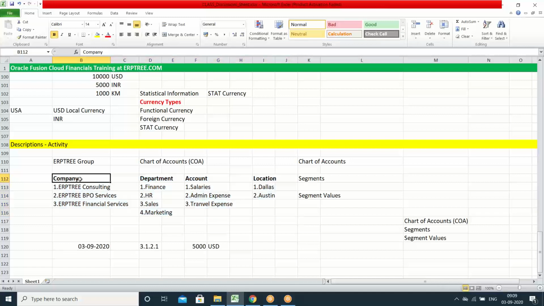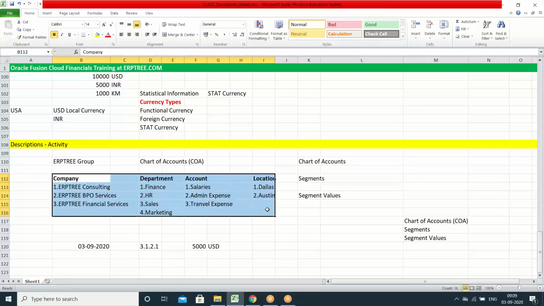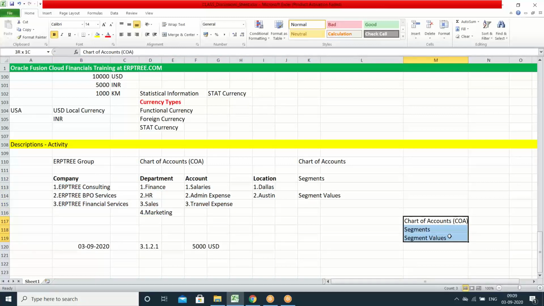So on what basis do you finalize how many segments are required? Every company will finalize the segments based on their reporting requirements. When they are going to produce the reports, the reporting should happen based on which details. Accordingly, they'll decide which segments they require. So once they decide the segments, accordingly they can capture the details in each and every transaction. So within the chart of accounts, you can have segments and segment values.